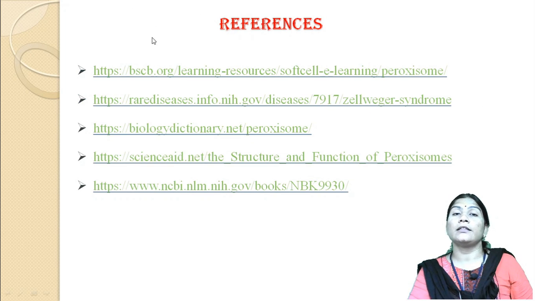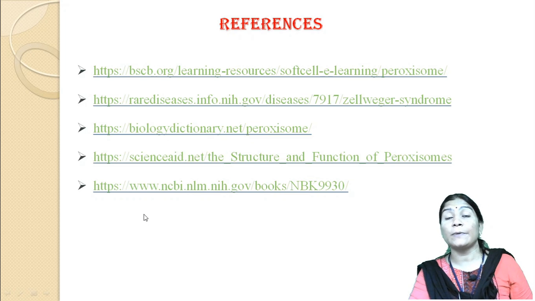So, these are some references regarding the microbodies, especially peroxisomes.